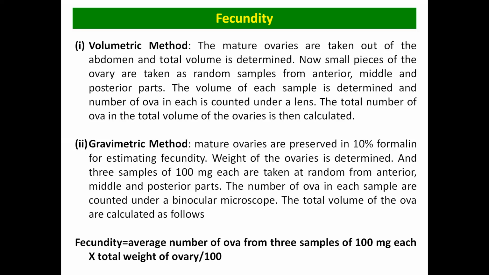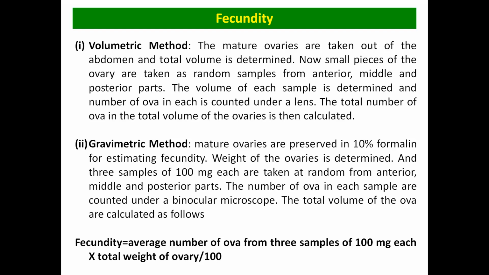Ma'am, please repeat. Okay, in the gravimetric method, you understand that first we have to remove the mature ovary. Okay, the ovary is removed, and then 100 milligrams of the sample were taken from 3 places: from the anterior part of the ovary, then from the middle of the ovary, and then the posterior part. And then from each 100 mg sample, we used to count the eggs under the binocular microscope.